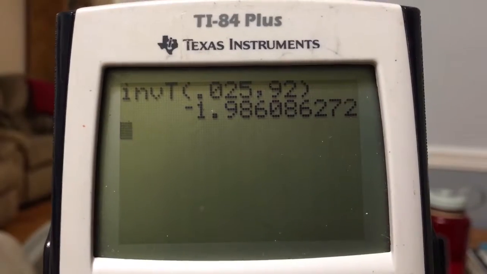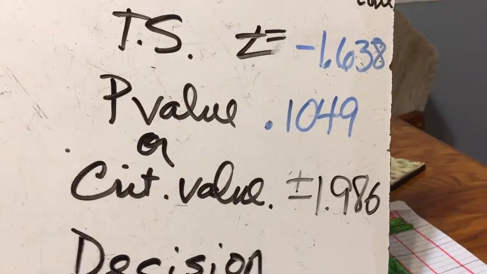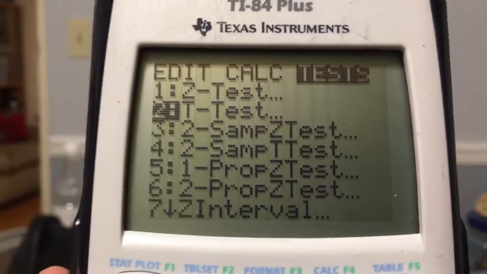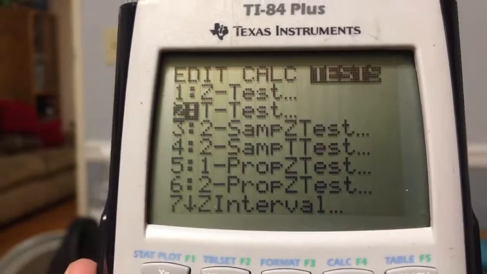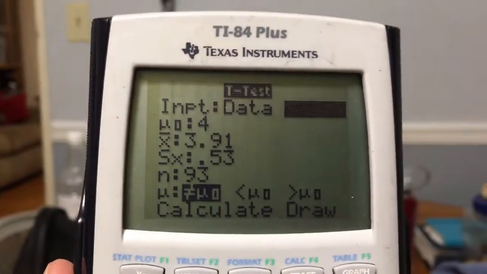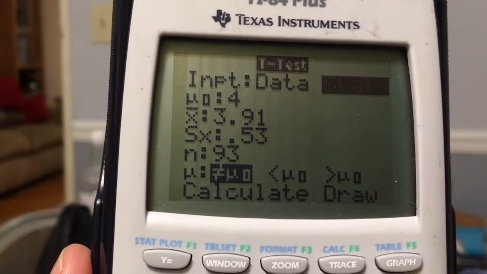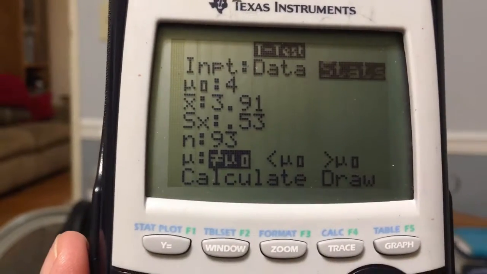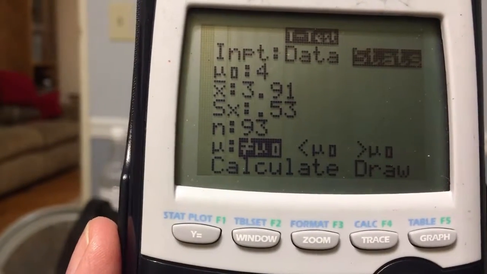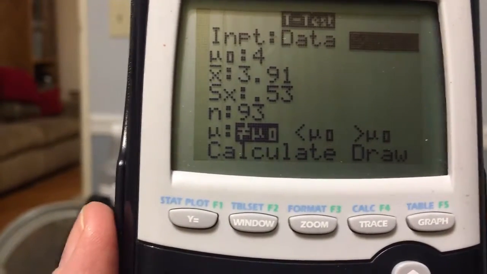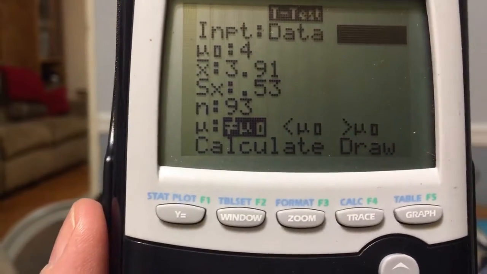And that's where I got my critical value, which is right there. And I went to Stat, Test, and then I went down to t-test, and I will hit enter. And once I hit enter, I'm going to do this with the stats instead of the data. My mean that I'm testing is 4. I put in all of my important data that they had given me. It's a two-tailed test, so I put not equal to, and now I will calculate.